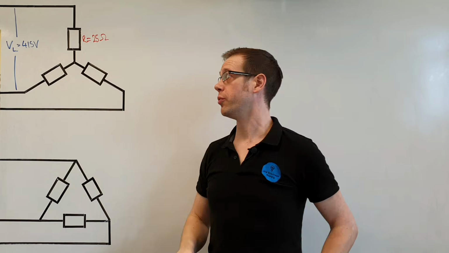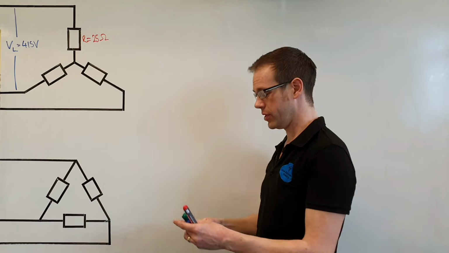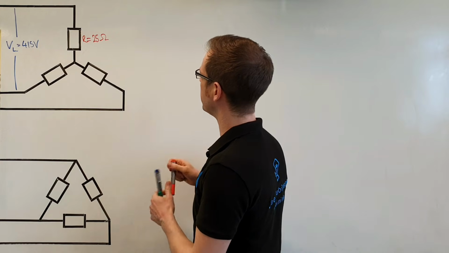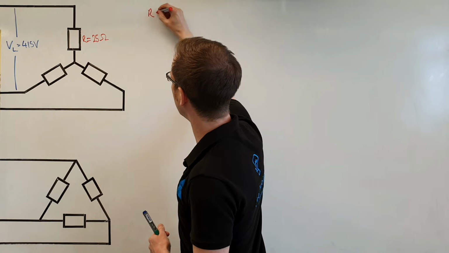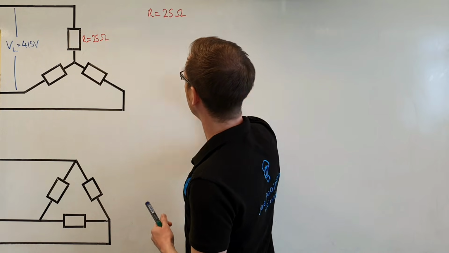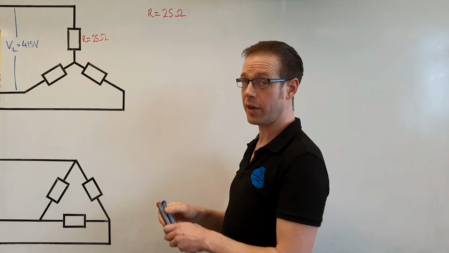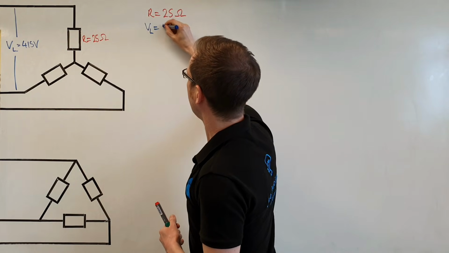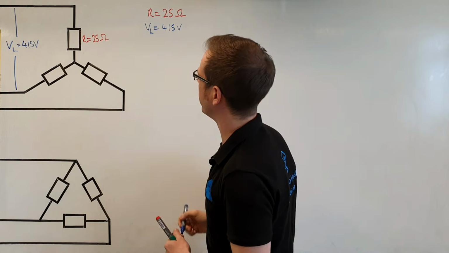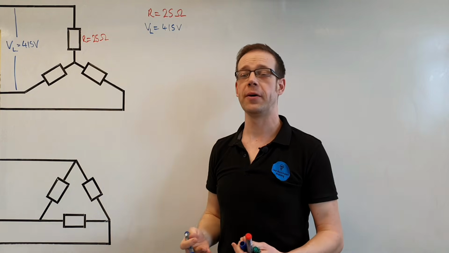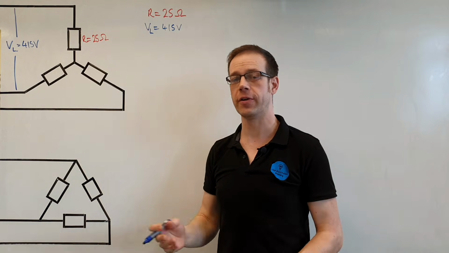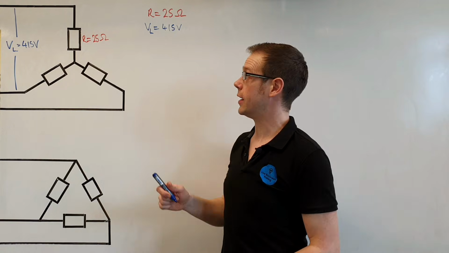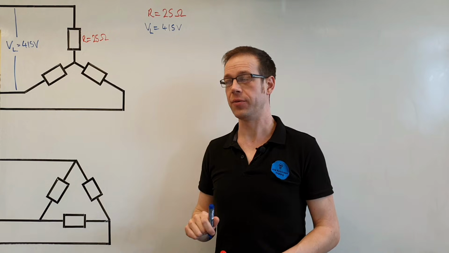In this case, we already know what the line voltage and the resistance is. So we'll just make a list of the things we know. We already know that the resistance is 25 ohms. So R is equal to 25 ohms. And we know that the line voltage, VL, is equal to 415 volts. If this idea of line voltage and the other things we're going to talk about, phase voltage, line current and phase current, is new to you, then please go and watch a previous video in this series on 3-phase because it's going to help you to understand the maths that we're about to do now.